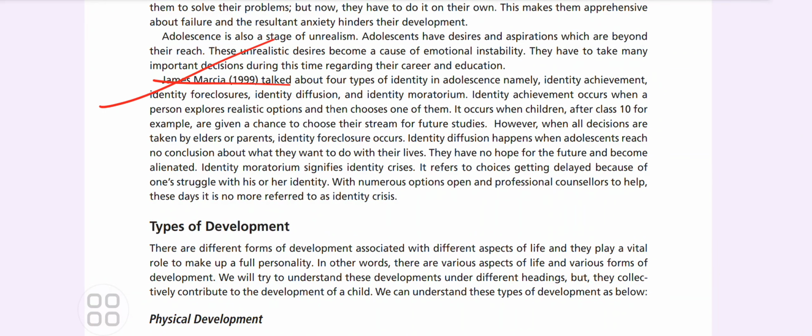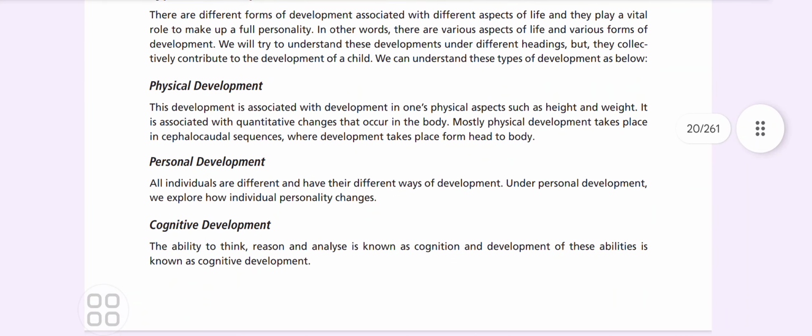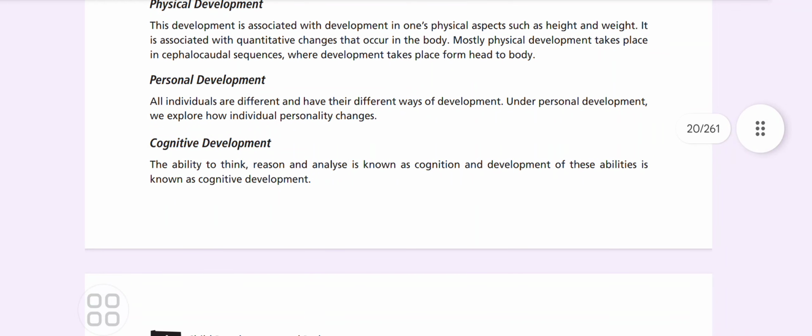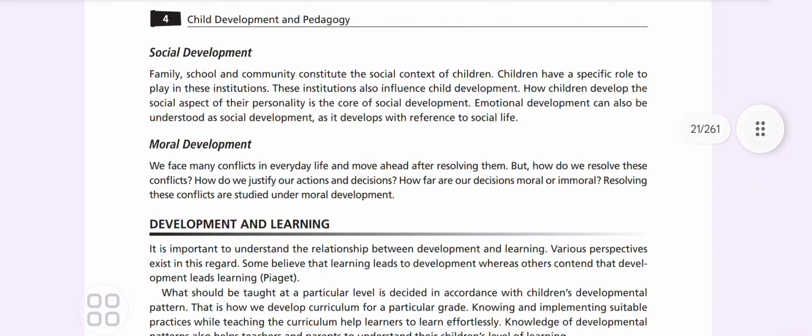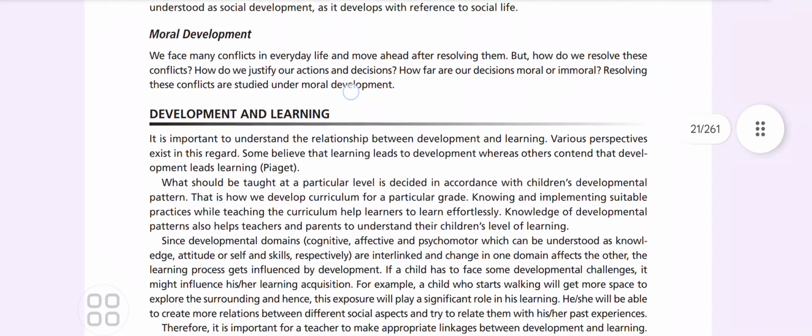Okay, now types of development are there. It can be physical development like height, weight; personal development, mentally, right? Cognitive means the way one thinks and analyzes things. Social development is with family, in a social context rather. And moral development: we face many conflicts, right? But how do we resolve these conflicts? How do we justify our action and decision?